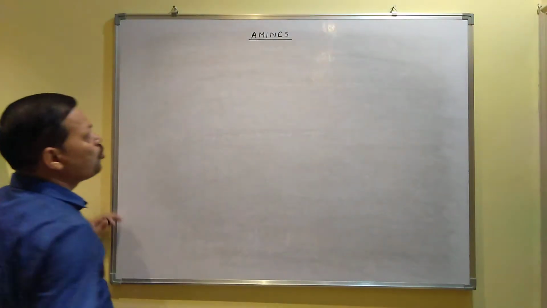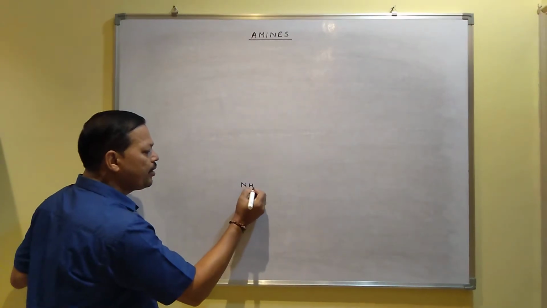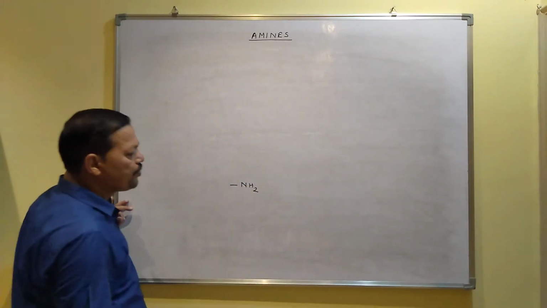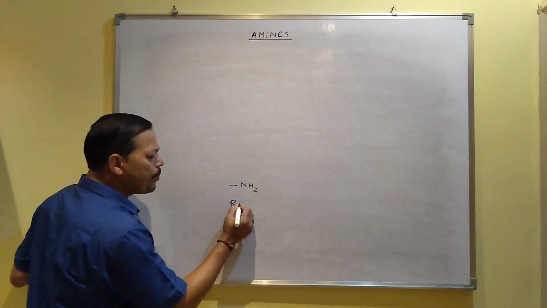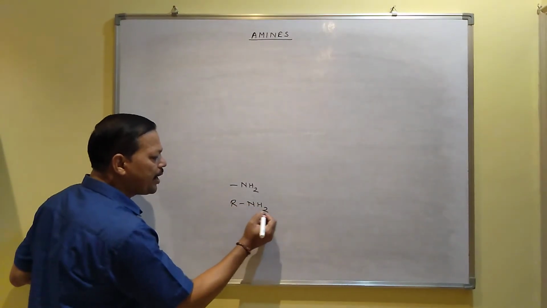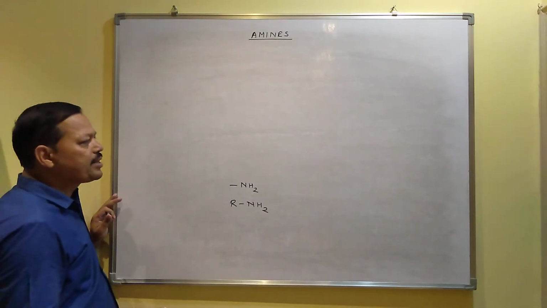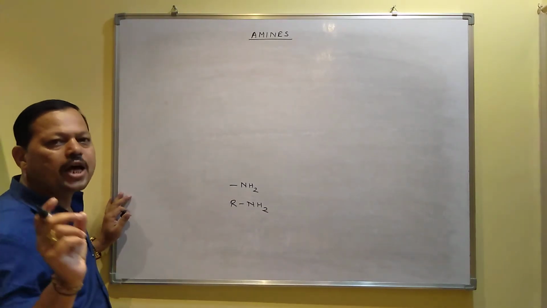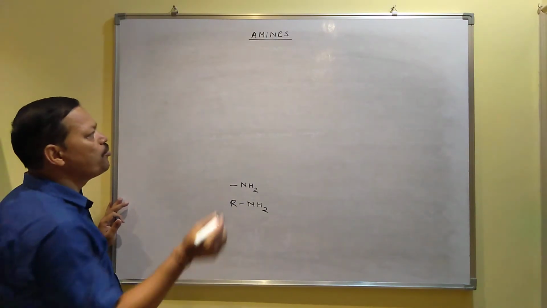First thing, what are amines? Those organic compounds which contain the NH2 functional group are called amines. The general formula of an amine you can write as RNH2, where R is an alkyl group. Amines are derivatives of ammonia. I mean, you can prepare them from ammonia. You know the formula of ammonia.